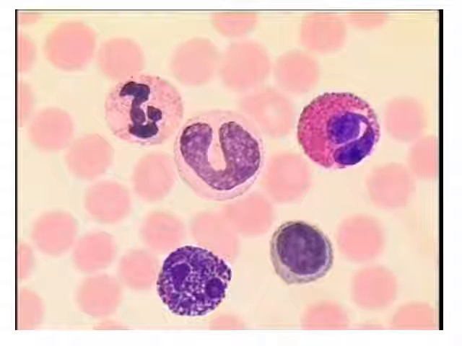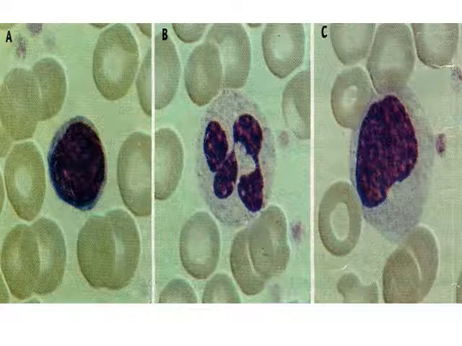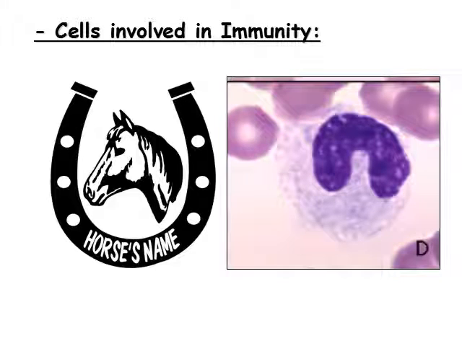Moving here to this figure, it shows different cells of the immune system. We're going to know them one by one. Cells involved in immunity. The first one is called the monocyte. They are characterized by their horseshoe-shaped nucleus.